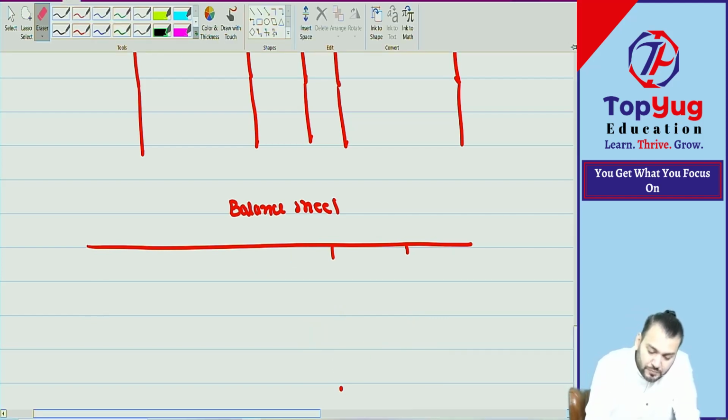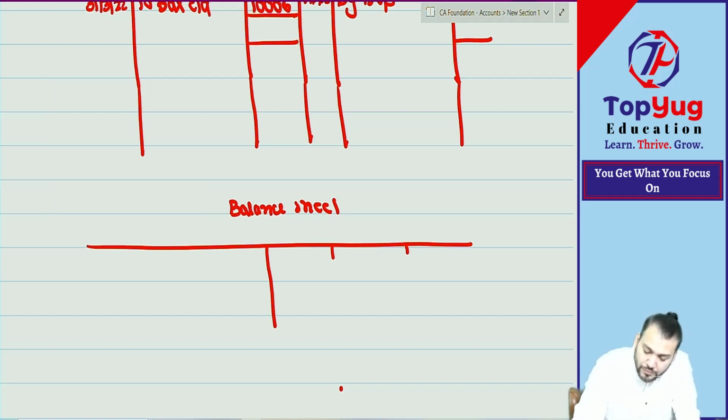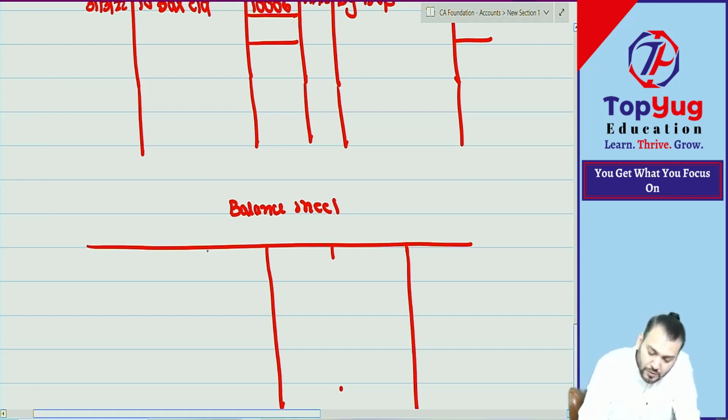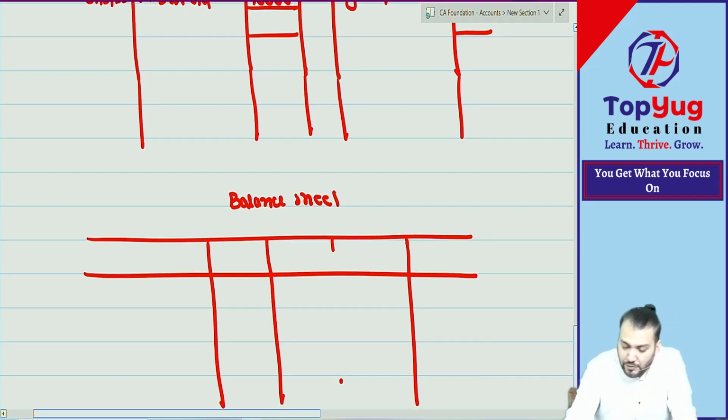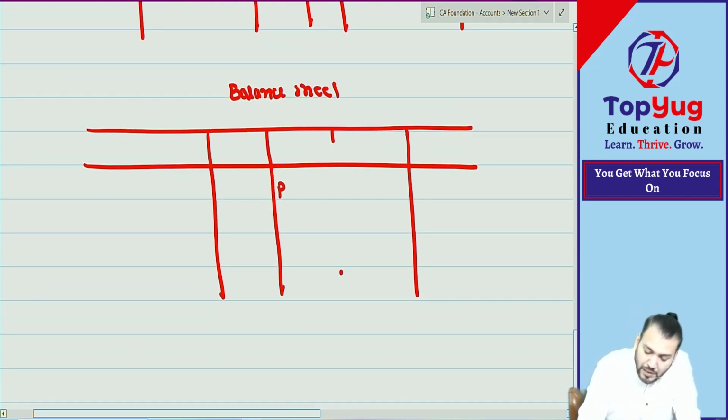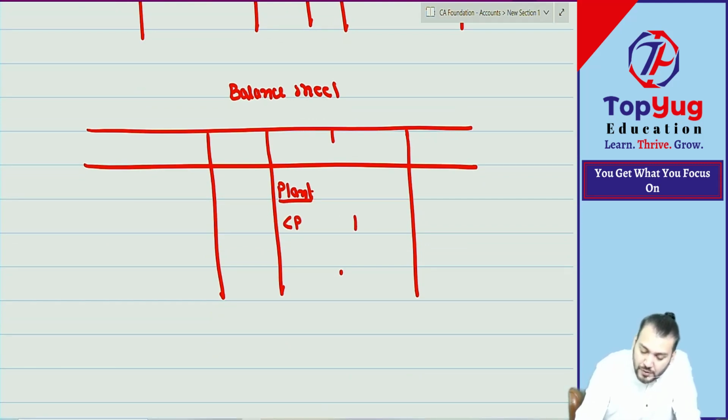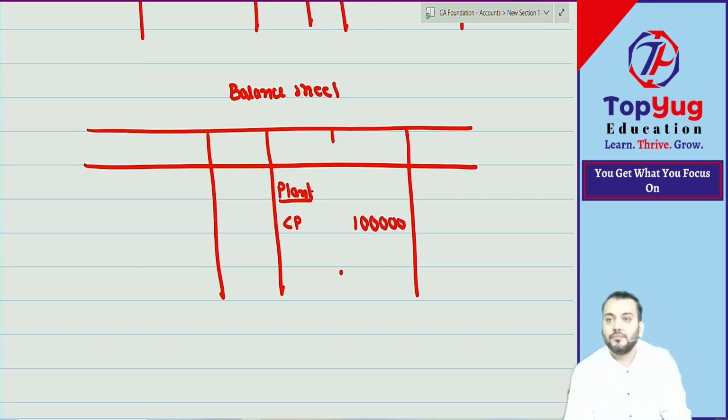Plant account. But will the plant account come at cost price or at net value? So we write down plant account, and plant account will come at cost price. How much cost price? 1 lakh. We write down in the inner column 1 lakh.